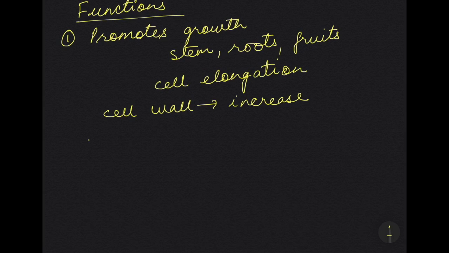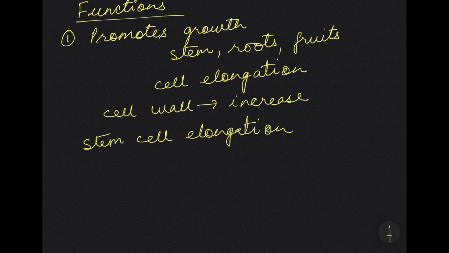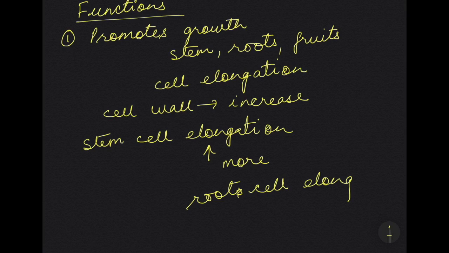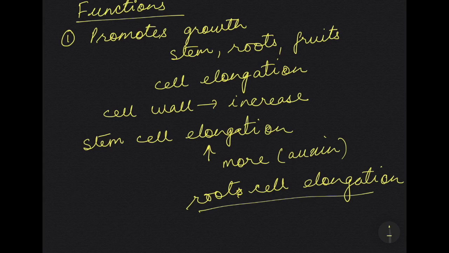So stem cell elongation requires more auxin if you compare it with root cell elongation. So if you compare, the stem cell elongation will require more auxin, but root cell elongation will require less auxin.